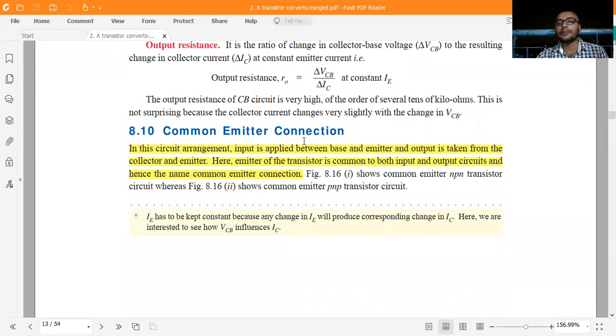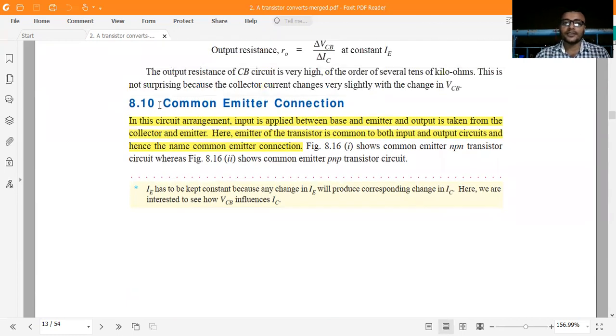Let us see the common emitter configuration. The common emitter connection is very important, and this type of configuration is used for audio amplification. In the circuit, input is applied between the base and emitter, and output is taken from the collector and emitter.